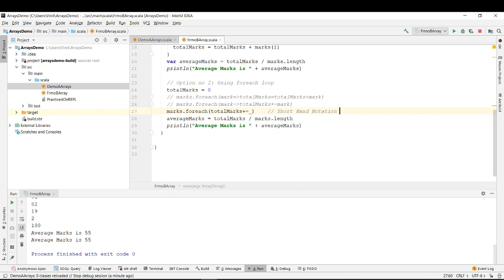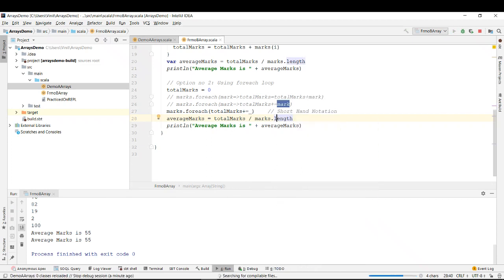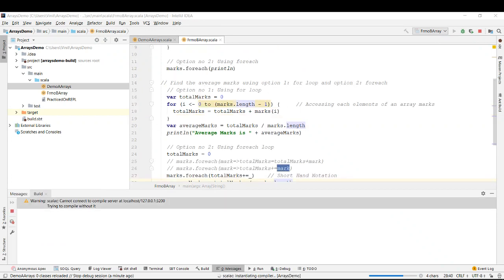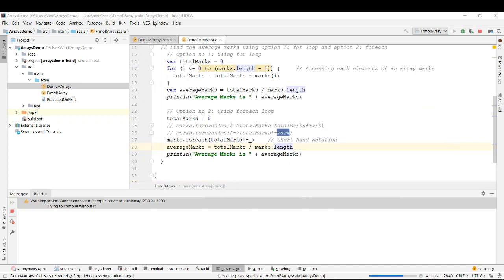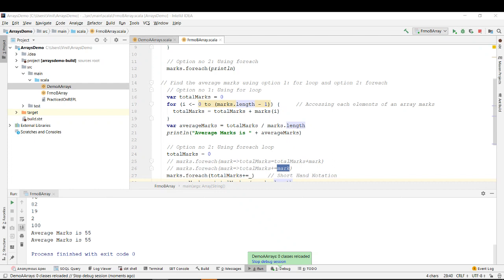So we are just modifying it more. Compared to the previous example, I even removed mark from both places, and that's why the code becomes even smaller, right? And if I run it again, it will still run, right? So it gives the same thing, right?